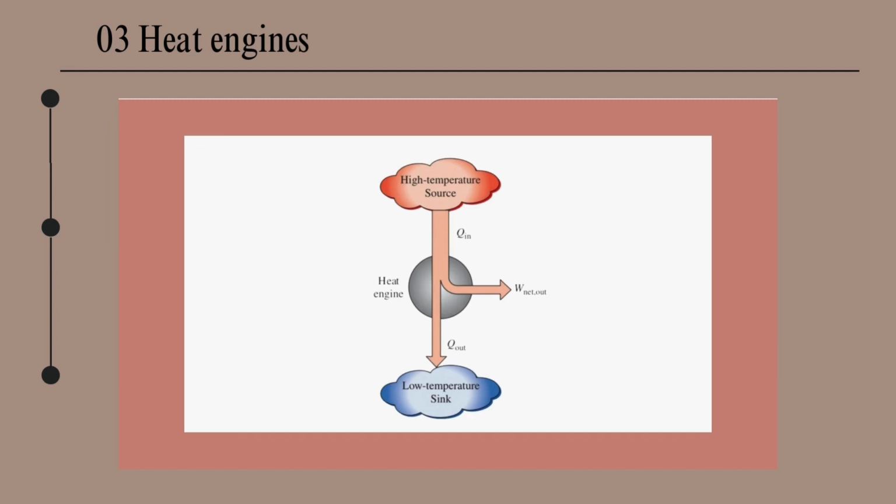To determine the work, as given in the diagram, W equals Q in minus Q out, which is the amount of energy from a high temperature source minus the amount of energy to a low temperature sink.